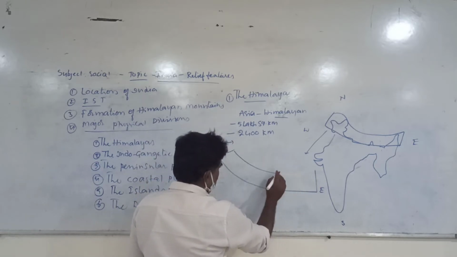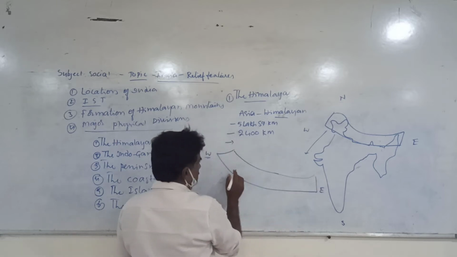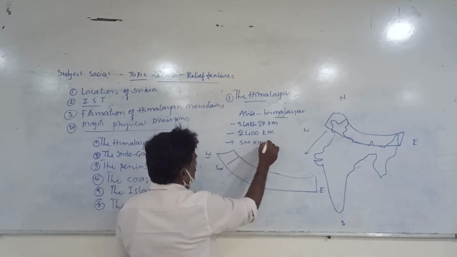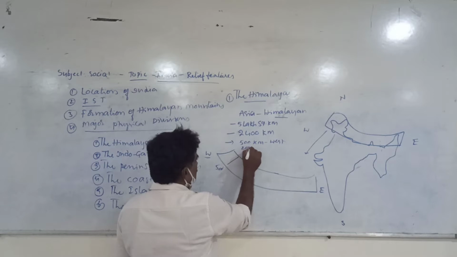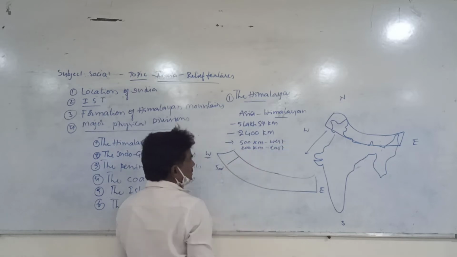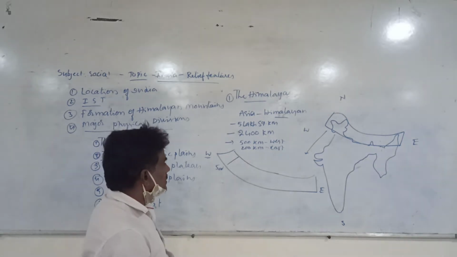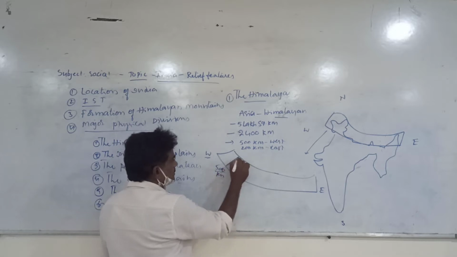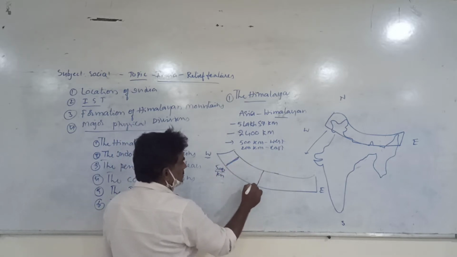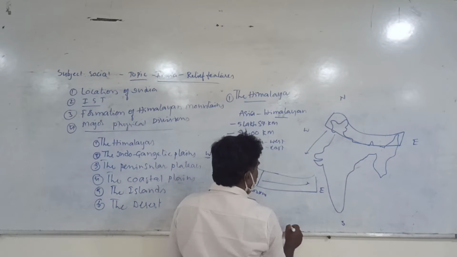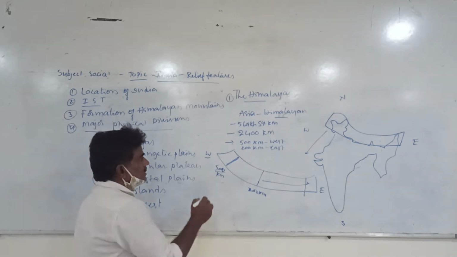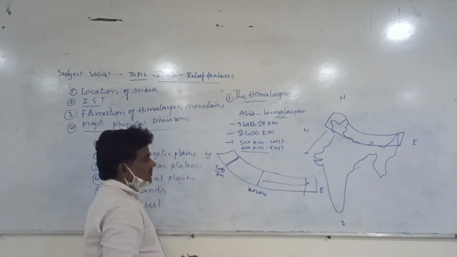As we move towards the eastern side, the width of the Himalayan mountains decreases. The width is 500 kilometers in the west and 200 kilometers in the east. On the western side it is 500 kilometers; in the middle it is around 200 kilometers. As we move towards the east, the width decreases. This is the important point regarding the Himalayan mountains.